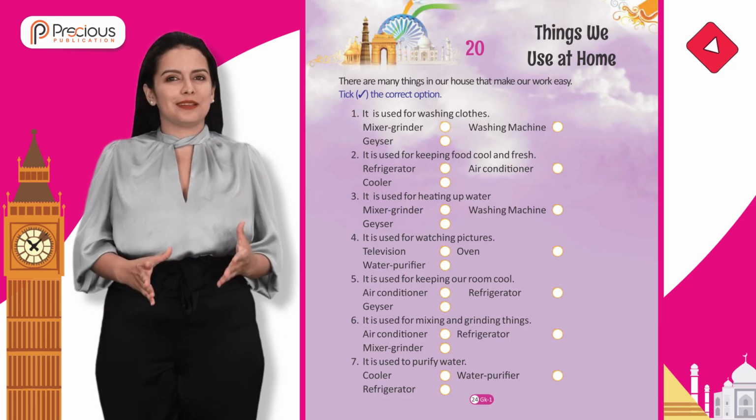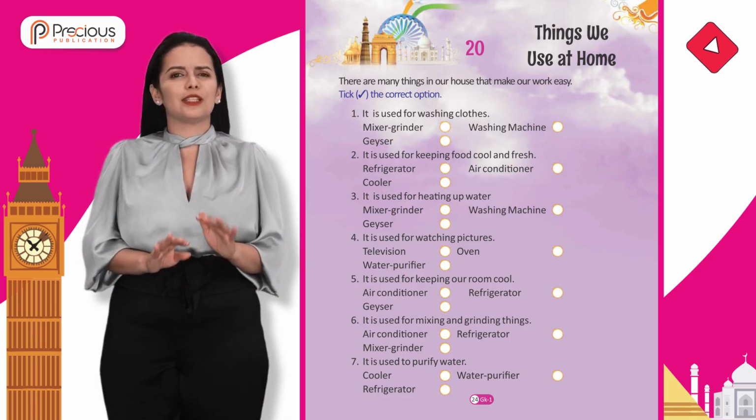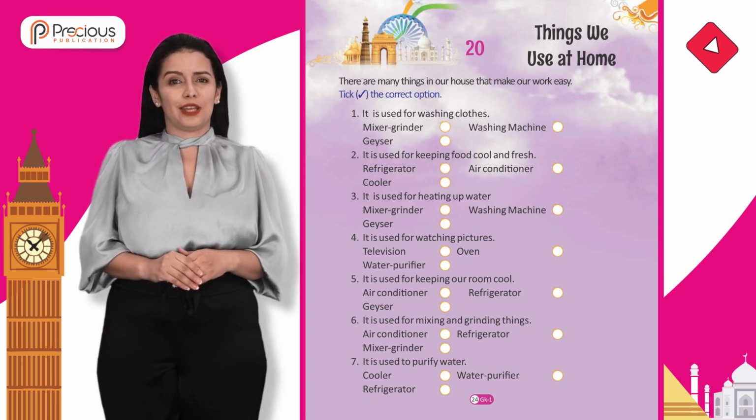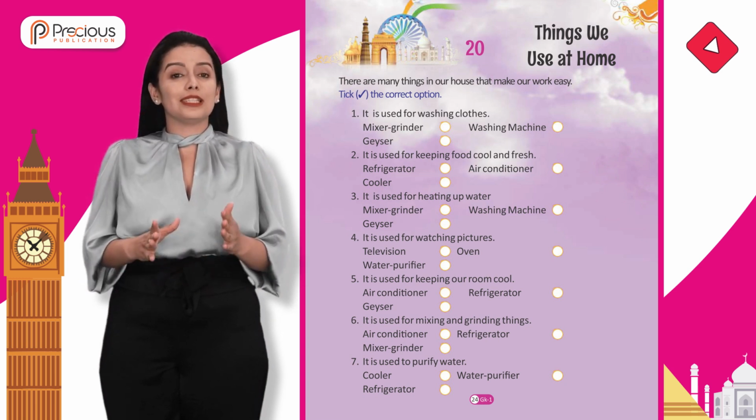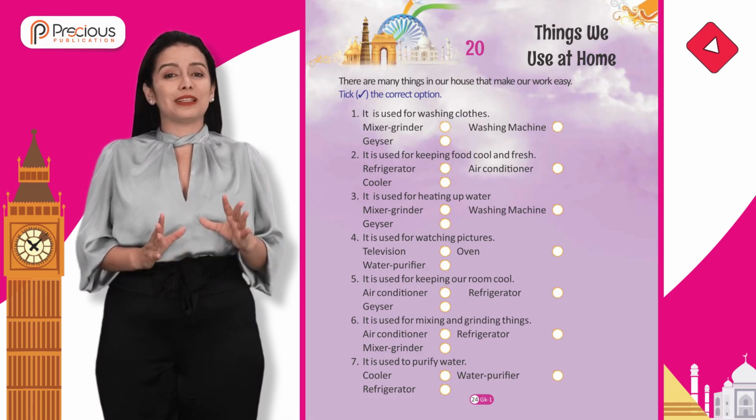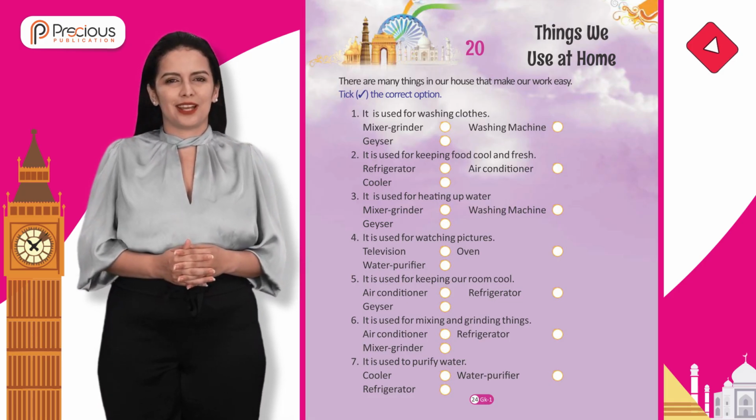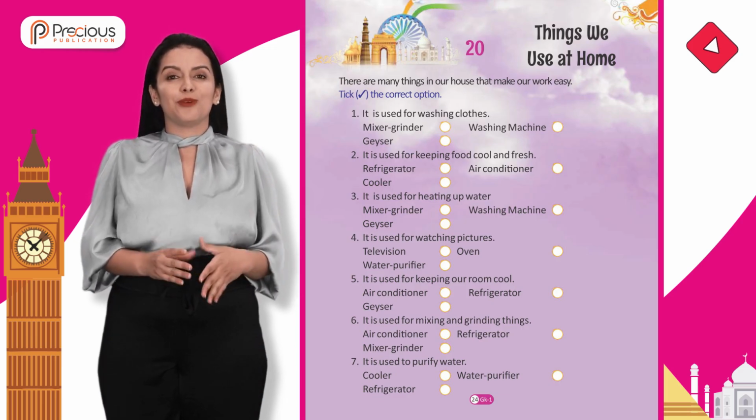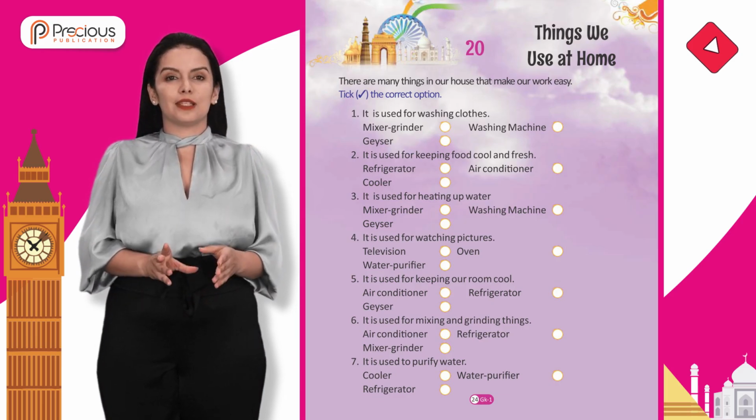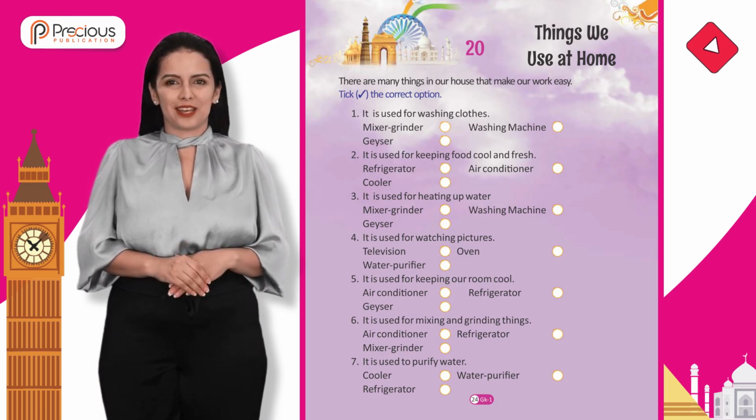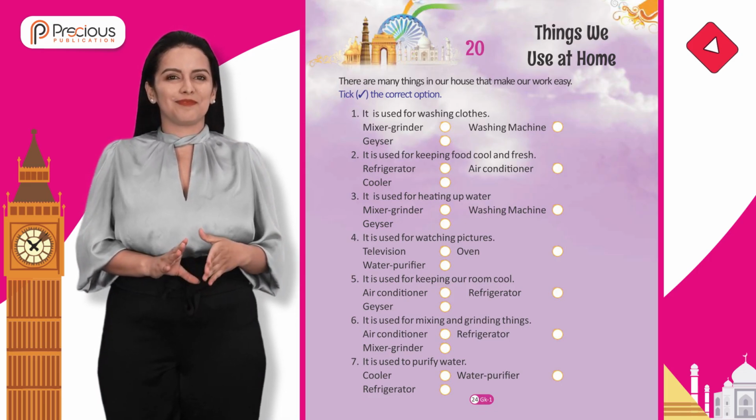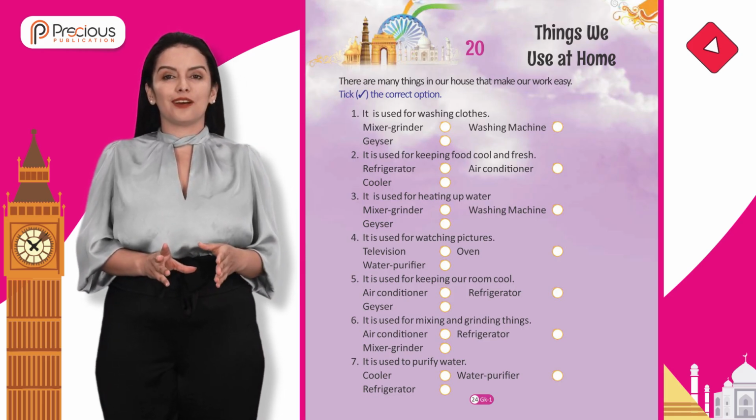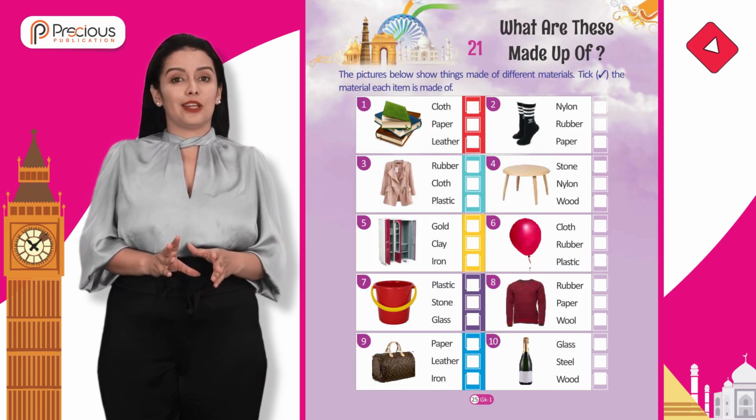4. It is used for watching pictures. Television, oven, water purifier. 5. It is used for keeping our room cool. Air conditioner, refrigerator, geyser. 6. It is used for mixing and grinding things. Air conditioner, refrigerator, mixer grinder. 7. It is used to purify water. Cooler, water purifier, refrigerator.